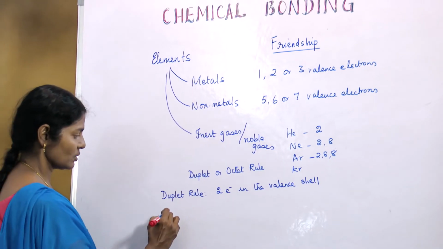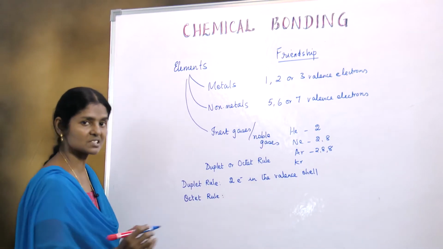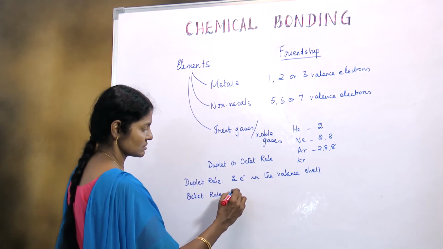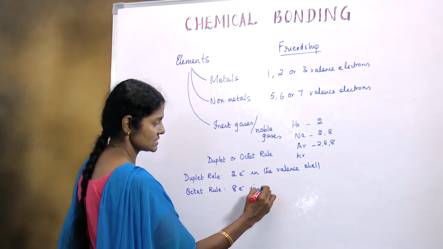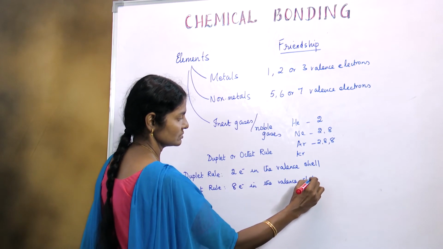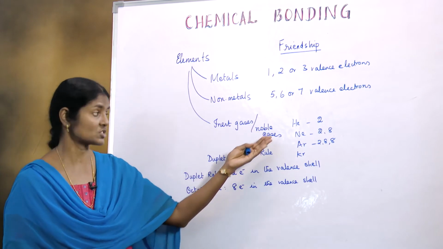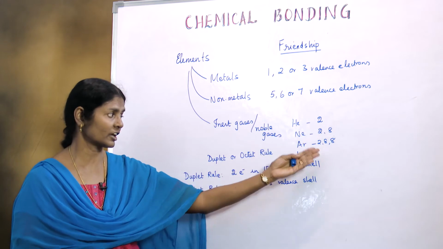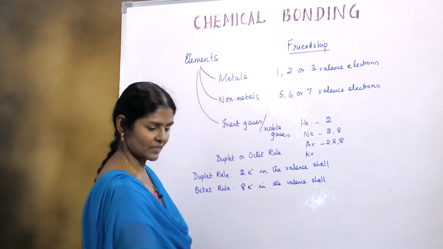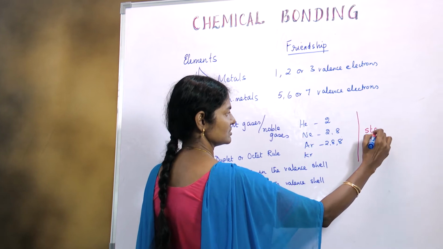When you come to octet, remember octopus. How many arms does an octopus have? 8. Octagon, 8-sided. Octet, so 8 electrons. So when an atom has 8 electrons in the valence shell, it tends to be stable. This is how stability is reached. And here we have these inert gases which already have 2 or 8 in the outermost shell. So they perfectly obey this, and therefore they have a stable electronic configuration. They are stable.